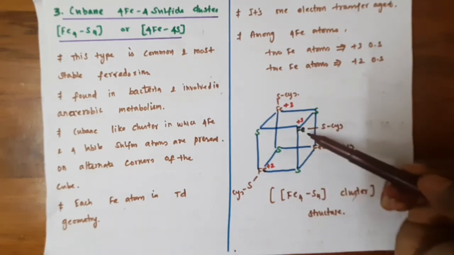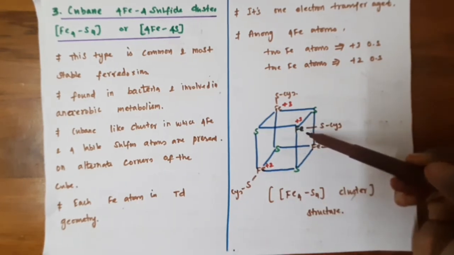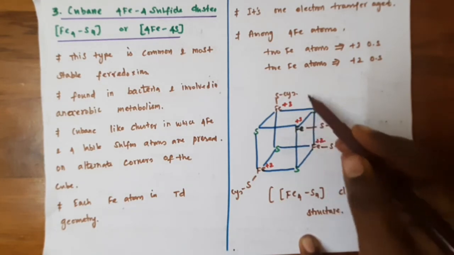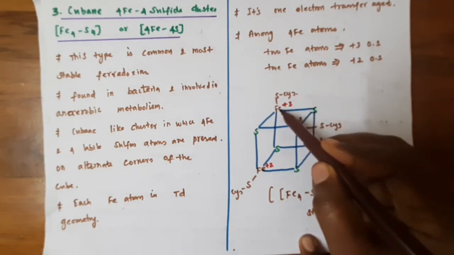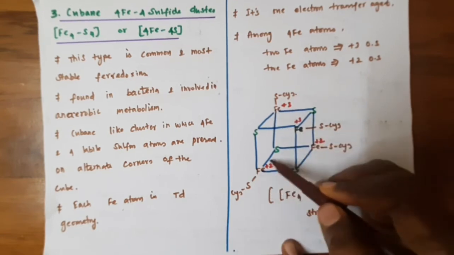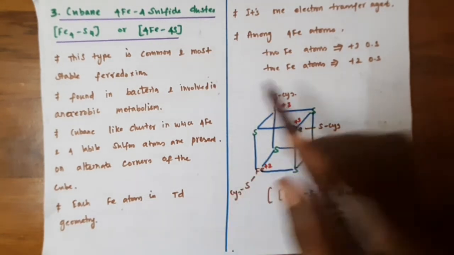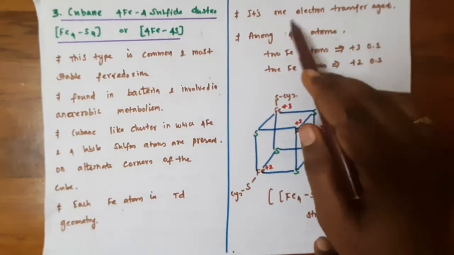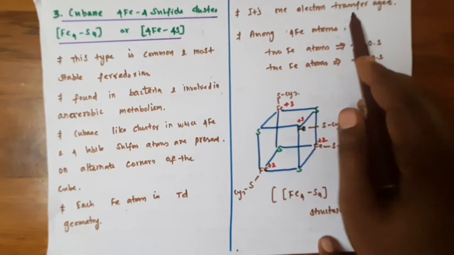So each iron atom in the cube is tetrahedrally coordinated. If you take this iron, it is tetrahedrally coordinated, and if you take this iron, it is a tetrahedral arrangement, and if you take this iron, it is a tetrahedral coordination site. So all the 4 iron atoms are in the tetrahedral coordination site. It is also involved as a one electron transfer agent.